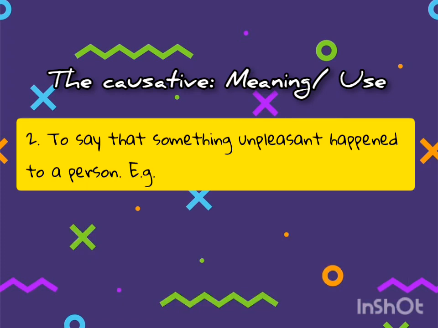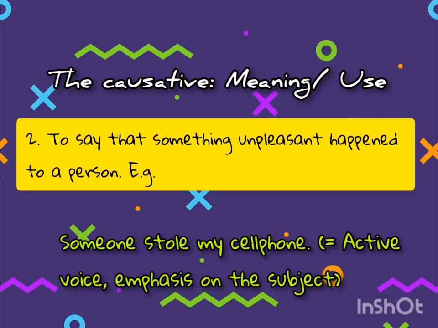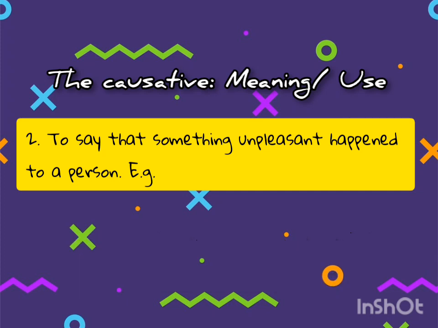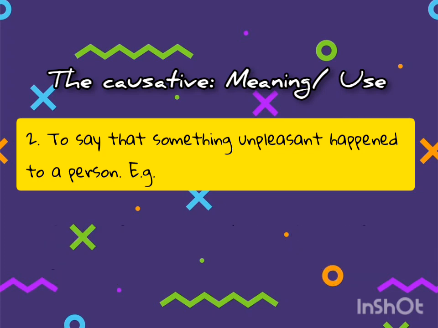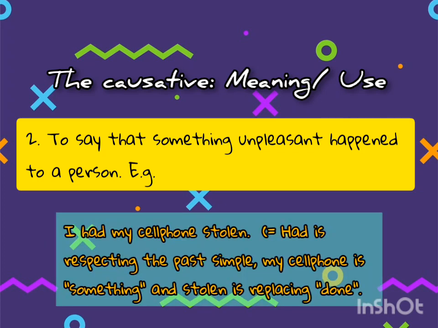And number two, the causative is also used to say that something unpleasant happened to a person. For example, someone stole my phone. This is an active voice sentence. My phone was stolen. This is a passive sentence. I had my phone stolen. This is a causative passive. Again, had is respecting the past simple tense. My phone is the object and stolen is the main verb in the past participle form.